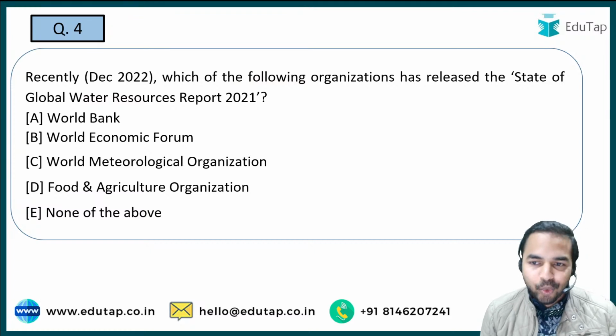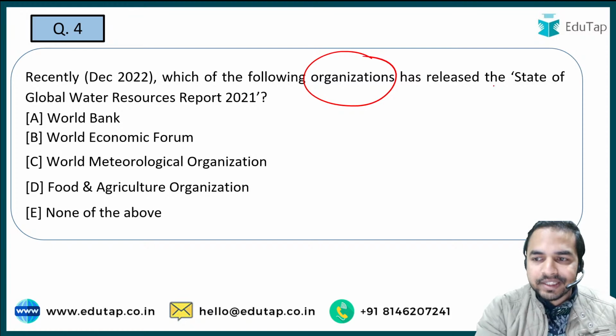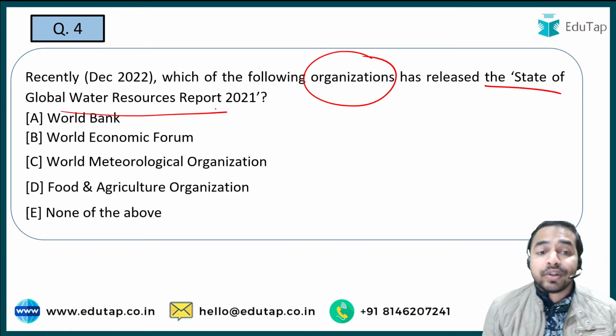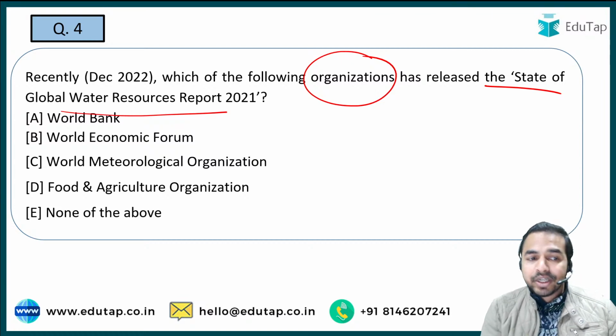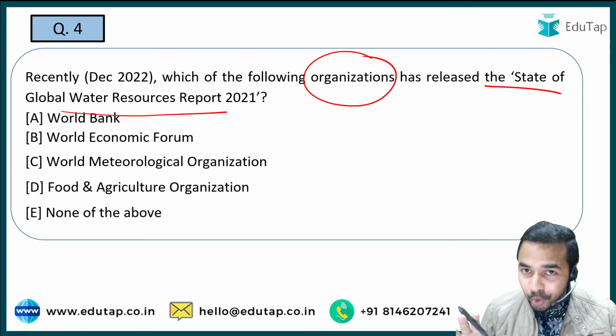Now let's move on to the next question, and the next question is on your screen. Which of the following organizations has released the State of the Global Water Resources Report 2021? So guys, this is the question here. A very easy question, a halwa question for all of you.